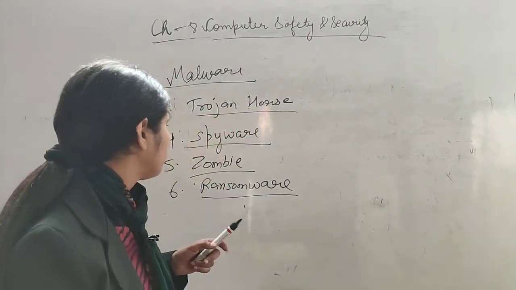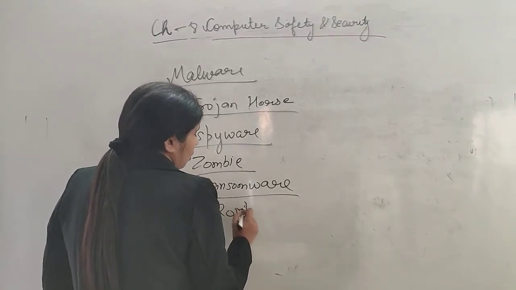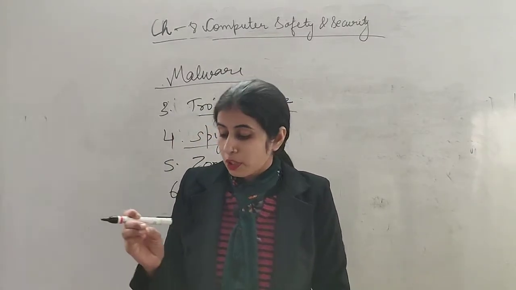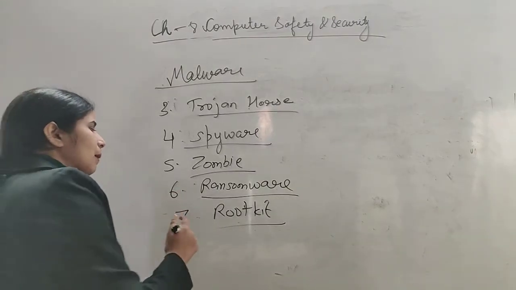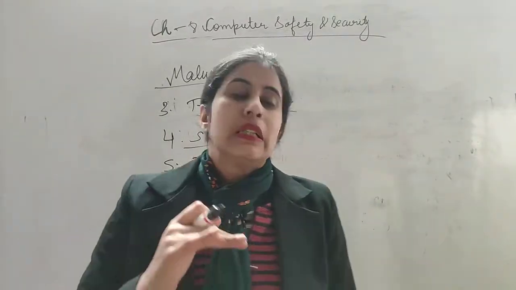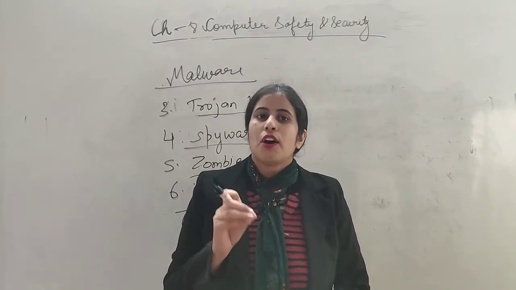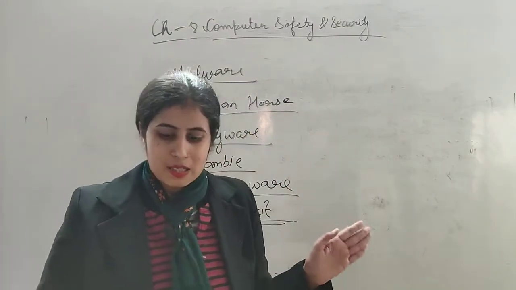Okay, now the next one is rootkit. Root. What do you mean by root? Root means the main or basic part. Root means jad. Okay, so the malicious software that attacks the main part of the system, the root of the system. So a rootkit is a kind of software that attacks the main part of the system, and then easily they get access to the whole system.